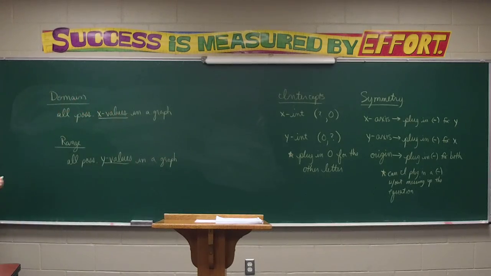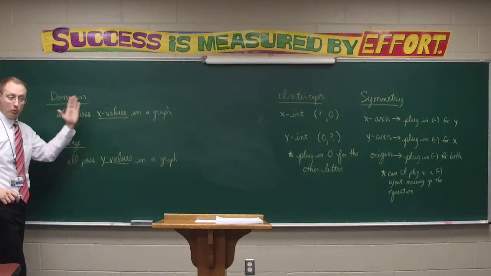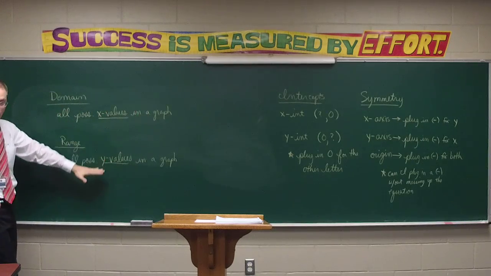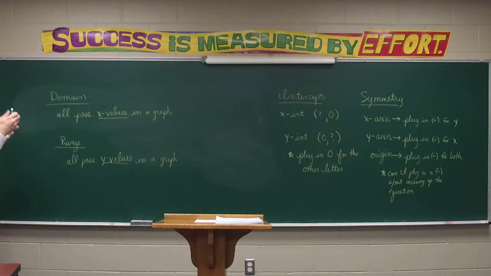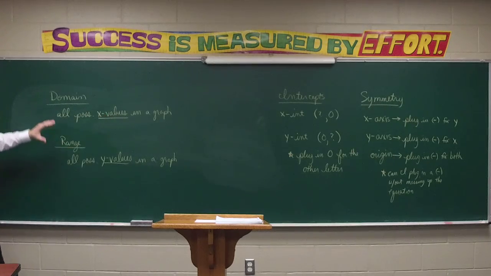Knowing the domain and range tells me how far side to side a graph will go, how high up and down that a graph can go. Knowing all three of these things, the intercepts, where it's going to cross the axes, the symmetry, where there's going to be mirror images, if you will, and how high and how low, how far to the sides a graph can go, can really give me a very accurate picture of what a graph is going to look like.